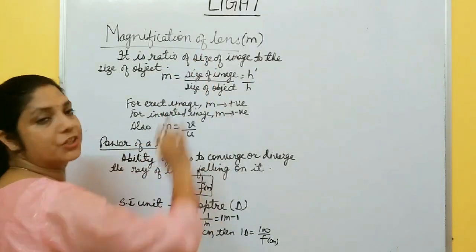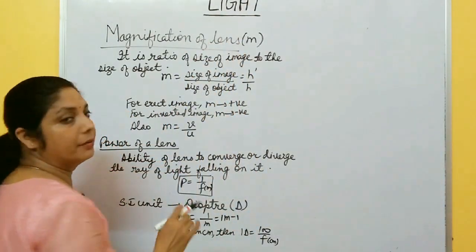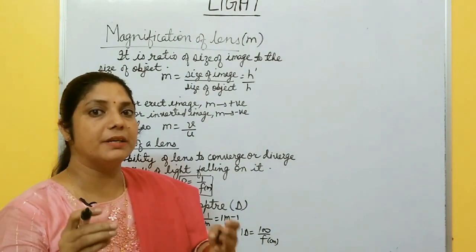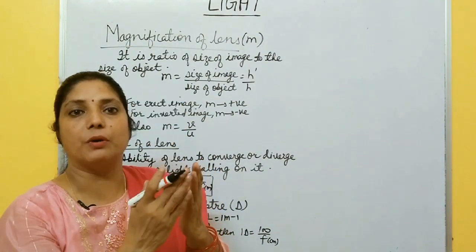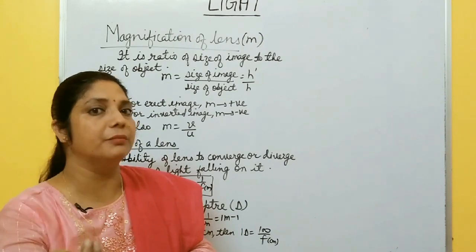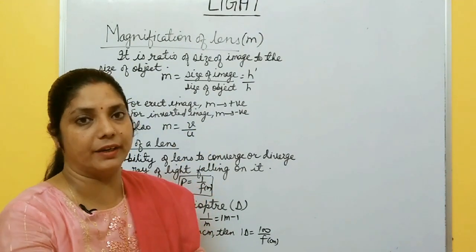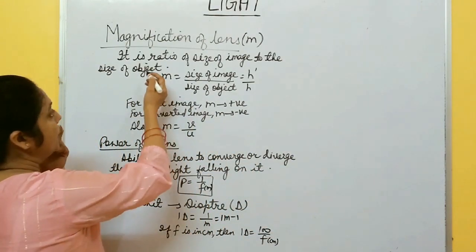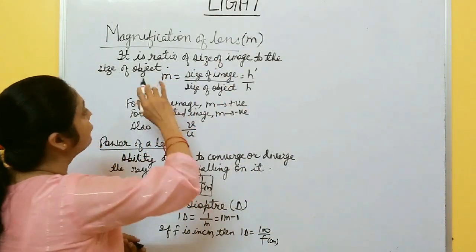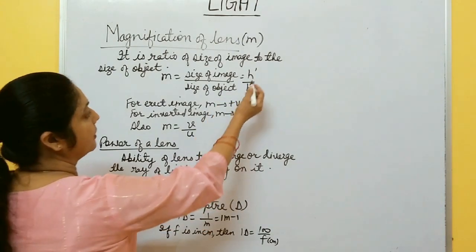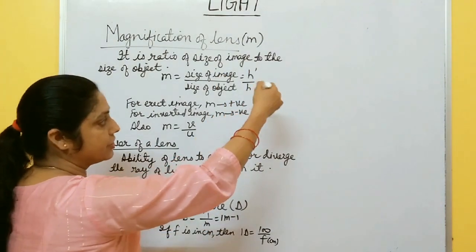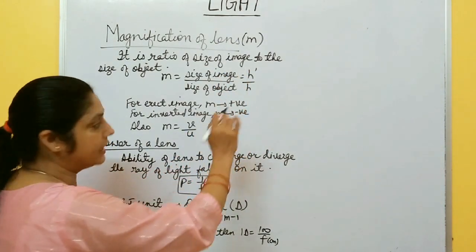Now, magnification of a lens is denoted by small m. Magnification is a measure of how large or small the size of the image is as compared to that of the object. How much is the image magnified, how many times? So it is defined as the ratio of the size of the image to the size of the object. It means if the size of the image is h dash and the size of the object is h, then m is h dash by h.